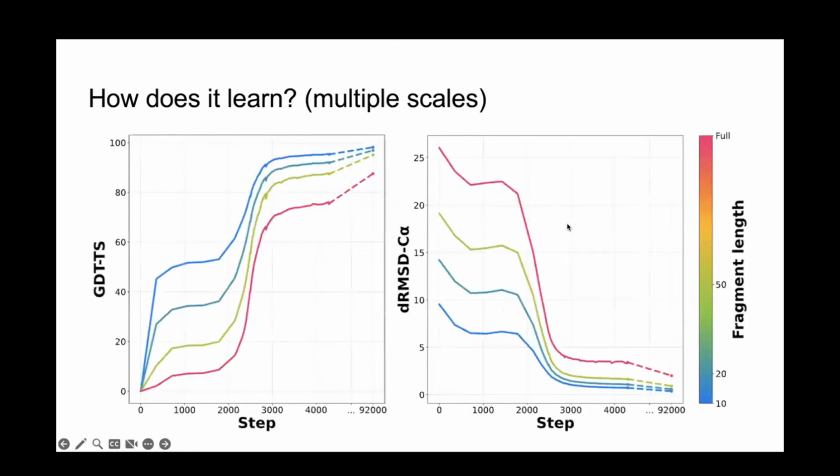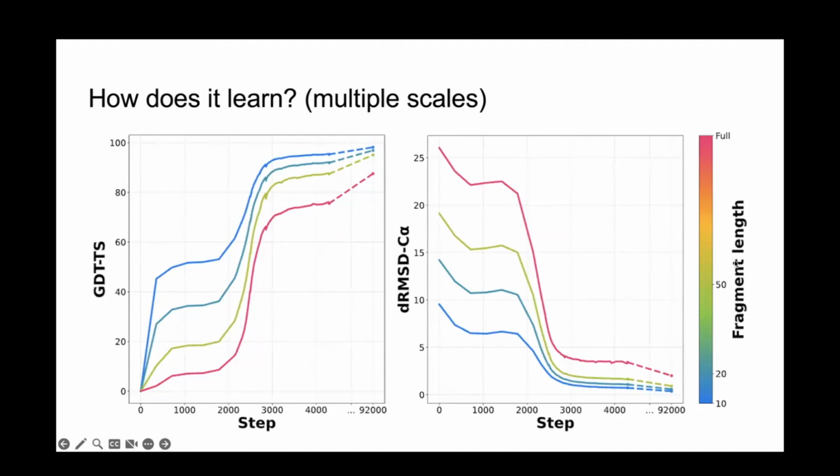And just breezing through this, we found that the model learns on multiple scales. So basically what I have here is GDT and DRMSD scores for different crops of validation proteins of various lengths. The blue one here is the model's accuracy over time on small crops of exactly 10 residues drawn from these training proteins.